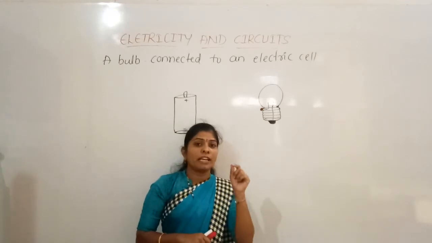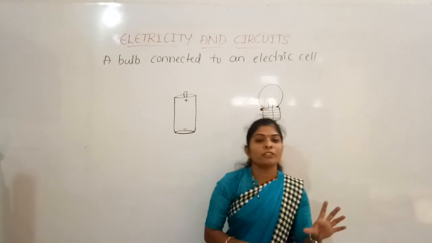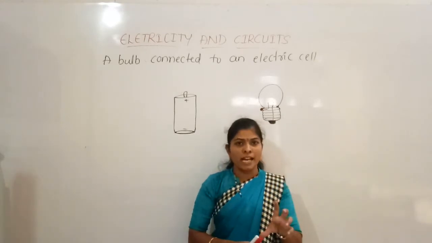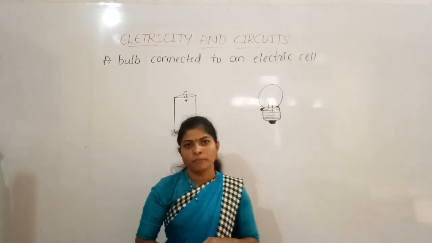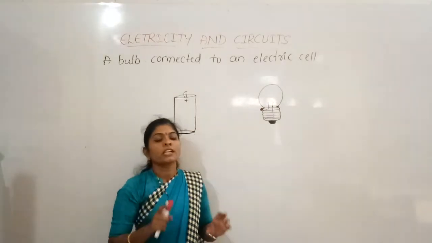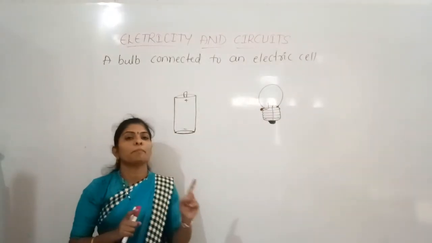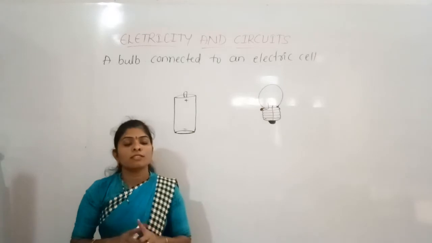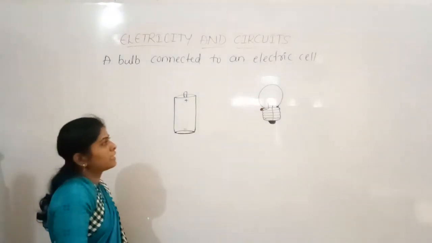So when the electrical wires are coated with plastic coverings, even if we touch them with bare hands, we will not get any kind of electric shock. Yes, that is the reason the electrical wires are always coated with plastic coverings, because plastic is a bad conductor, or insulator, of electricity. Okay, so this is the reason.